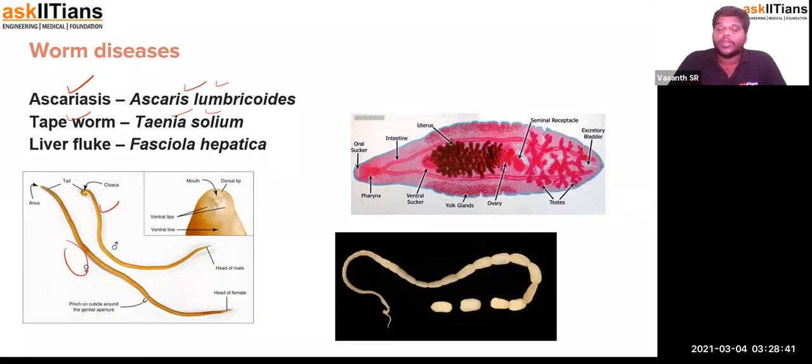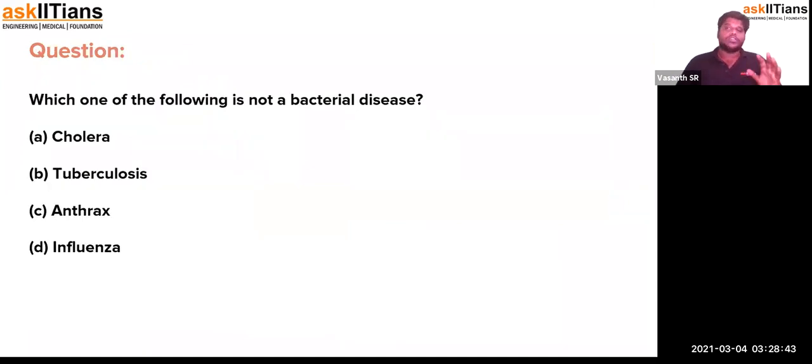So these are the different types of worm disease. I hope every one of you understands the topics about fungal and worm disease. We have a few questions which we'll discuss.